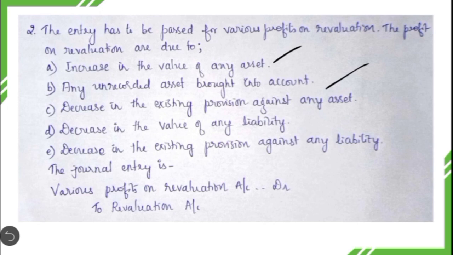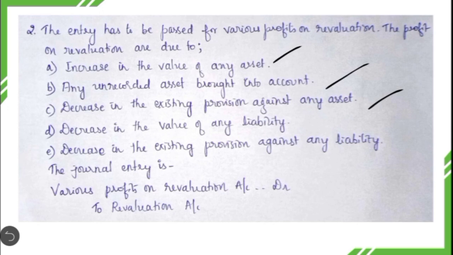In the previous slide we saw that if we are bringing to record one more extra liability, then it is a revaluation loss. At the same time, if we are bringing to record one more extra asset, then it is a revaluation profit. Then the third is decrease in the existing provision created against any asset. If we are creating a new provision against any asset, that results in revaluation loss.